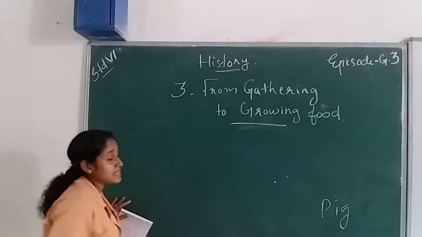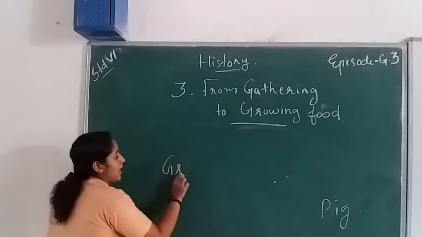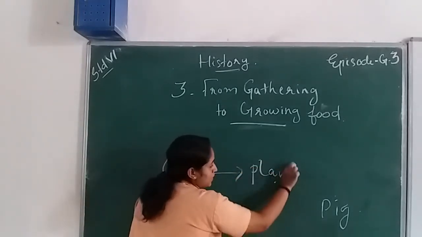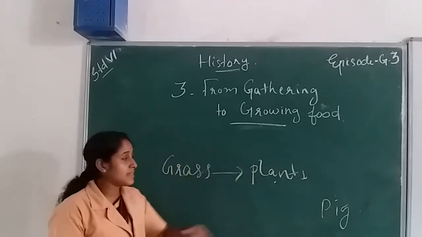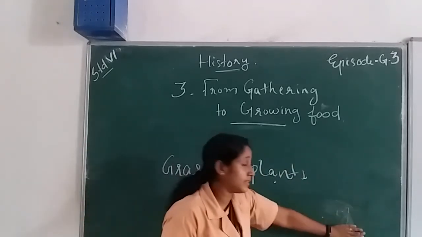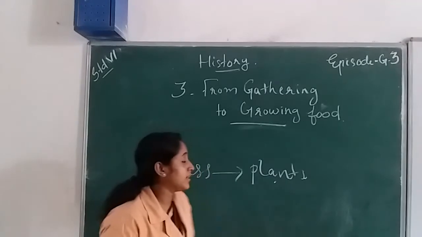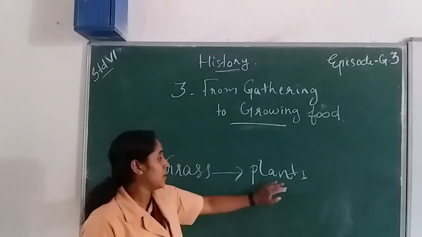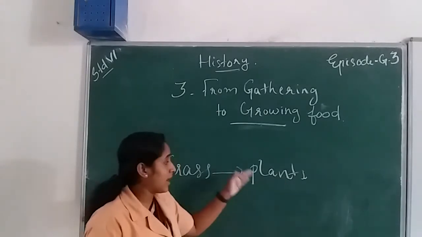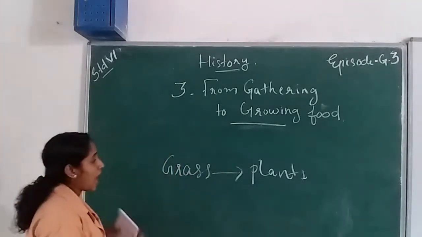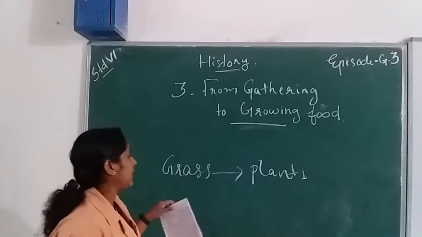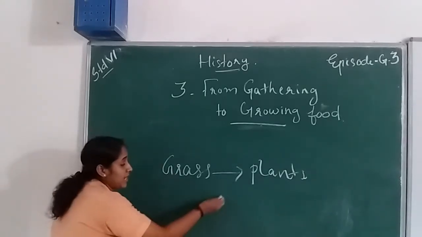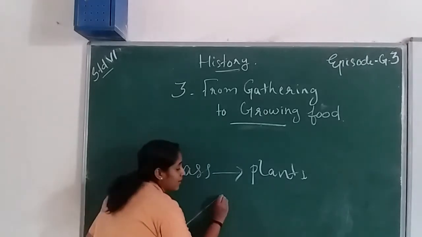Most of the animals depend on grass, so every animal depends on plants. So plants were a very important thing in that time. So the early humans started farming, like grass or other crops.